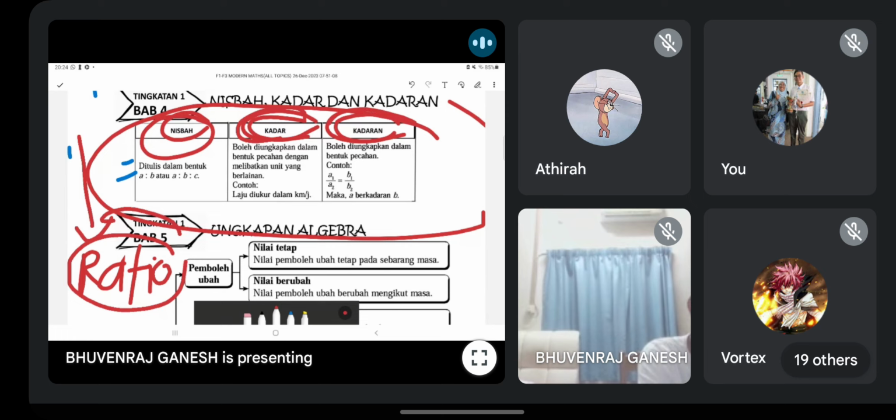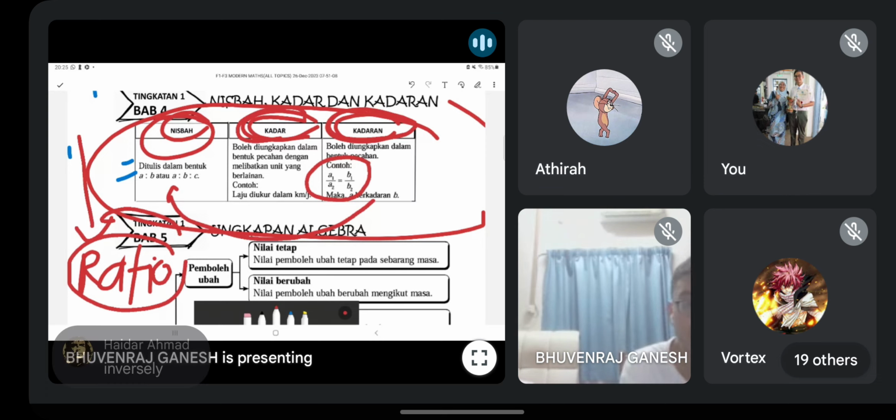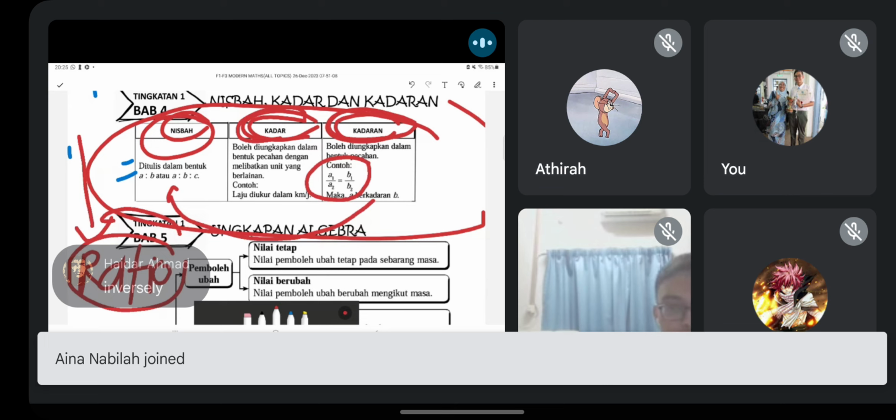So next one you all learn is proportion. Actually proportion is something like nisbah. Dia ada hubung kait antara nisbah dan kadaran. Example guys, if you see this relationship, is it directly proportional or inversely proportional? Adakah dia berkadar langsung atau songsang? A and B. Can anyone tell?